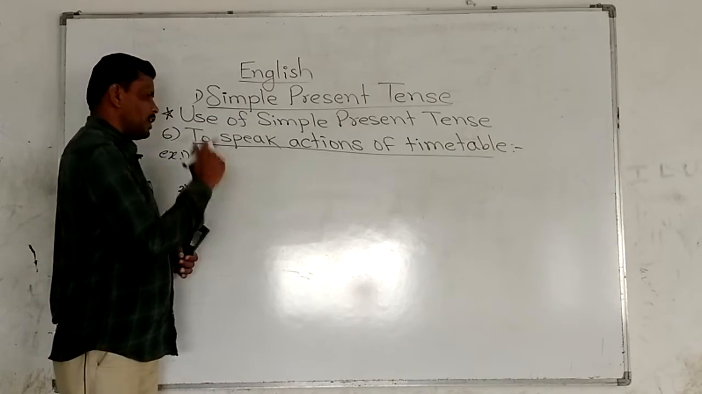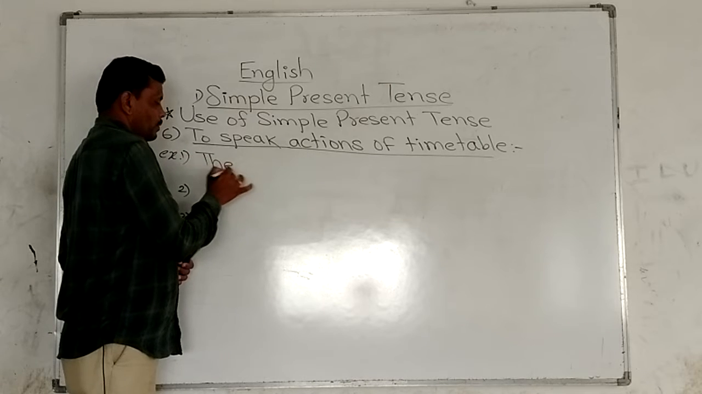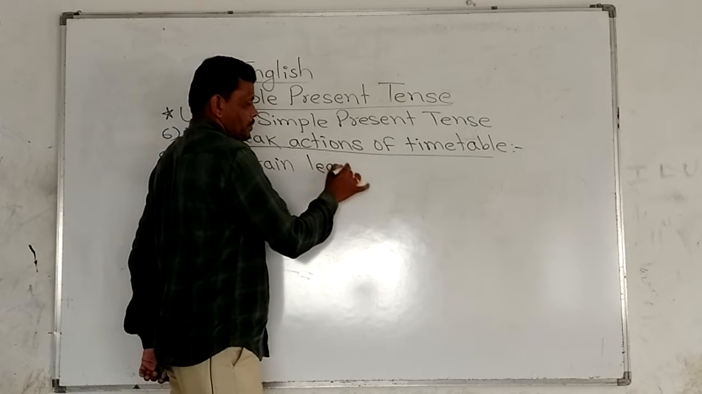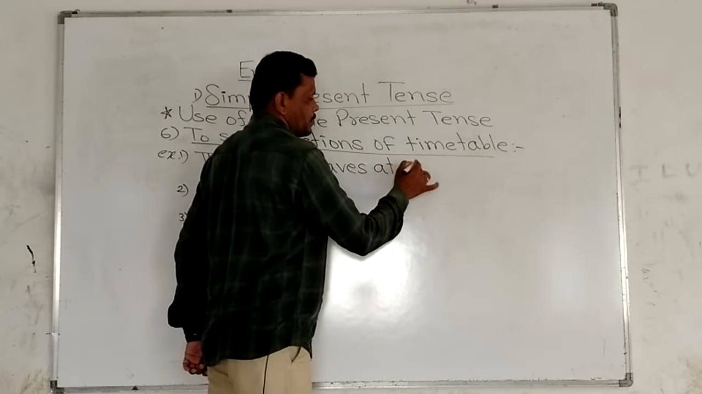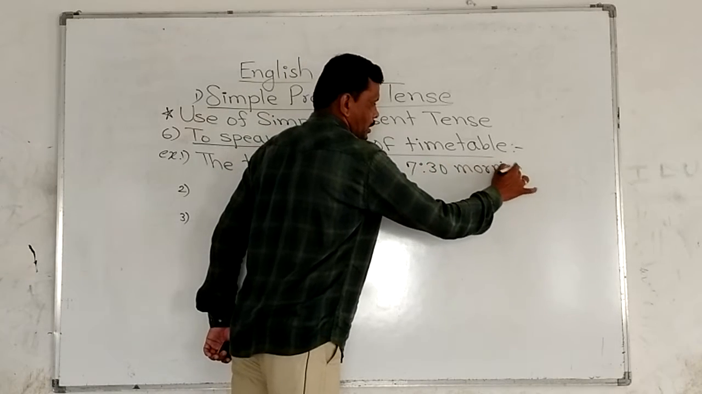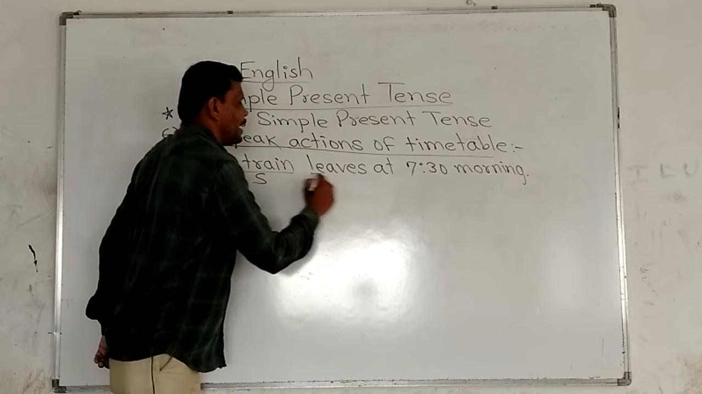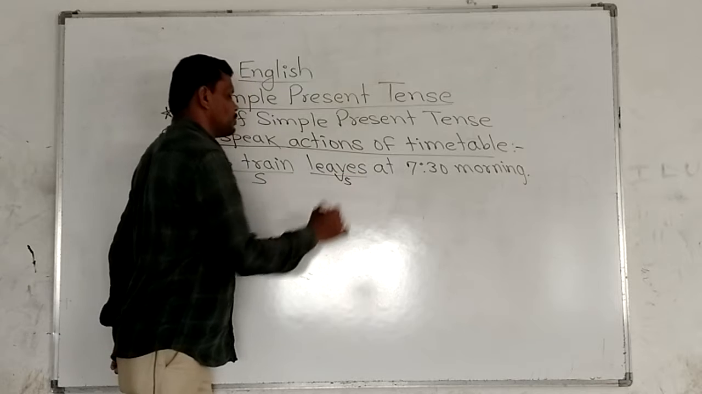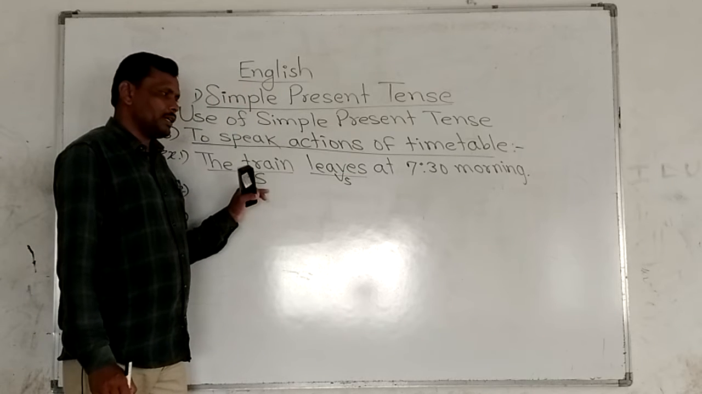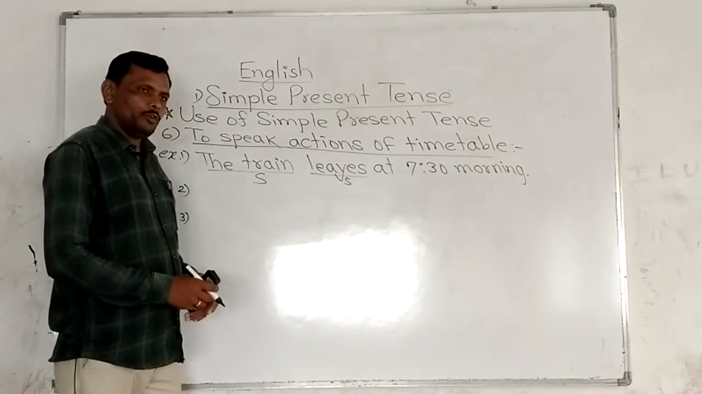First example, for example, the train leaves at 7:30 morning. Here the train is subject and leaves is the s form. After a singular subject in simple present tense, we have to use the s form, and here the s form is used.